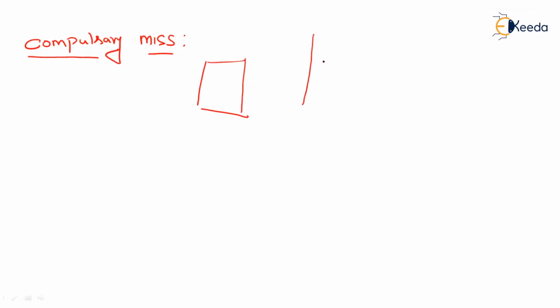Let us say this is cache memory. This is main memory. Okay, there is a CPU. For every time when the CPU refers a word, the word will be searched in the cache memory initially. If the cache memory throws a miss, then we're going to take it from the main memory, and meanwhile the word will also be transferred to the cache memory for future references due to the locality of reference phenomenon. Okay, fine. If you keep this locality of reference aside, first of all, identify what is a compulsory miss.